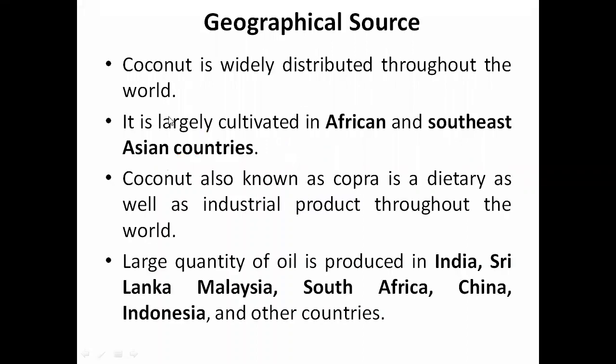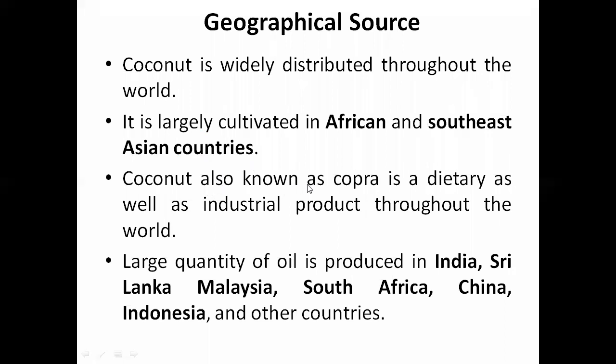Geographical source: coconut is widely distributed throughout the world. Wherever there is a sea region or island-type country, near the lakes and beaches the coconut will be available. Coconut water is very famous. It is largely cultivated in African and Southeast Asian countries.